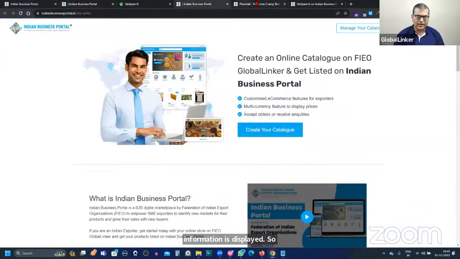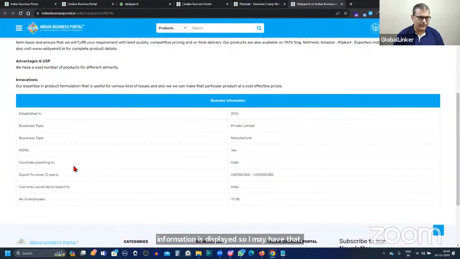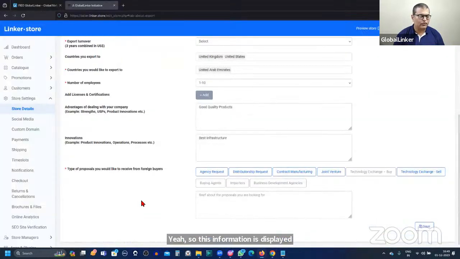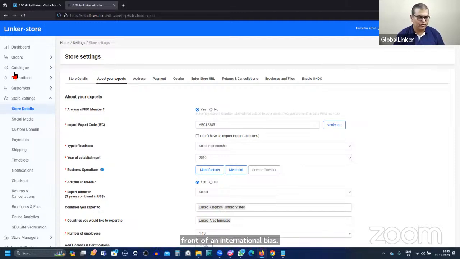So I may have that. Yeah. So this information is displayed here on Indian Business Portal. So you'll be able to present yourself as a credible, as a trustworthy, as a genuine business in front of international buyers. So please do update this information also. So product, this information about your export.